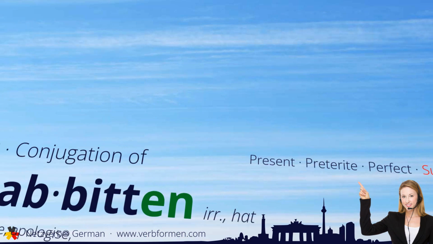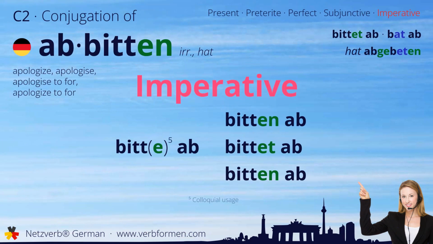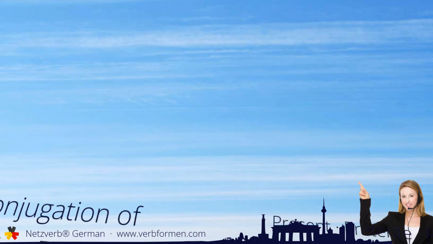And finally, we'll cover the imperative. Bitte ab du. Bitten ab wir. Bittet ab ihr. Bitten ab sie. That was our today's learning video about the verb abbitten.